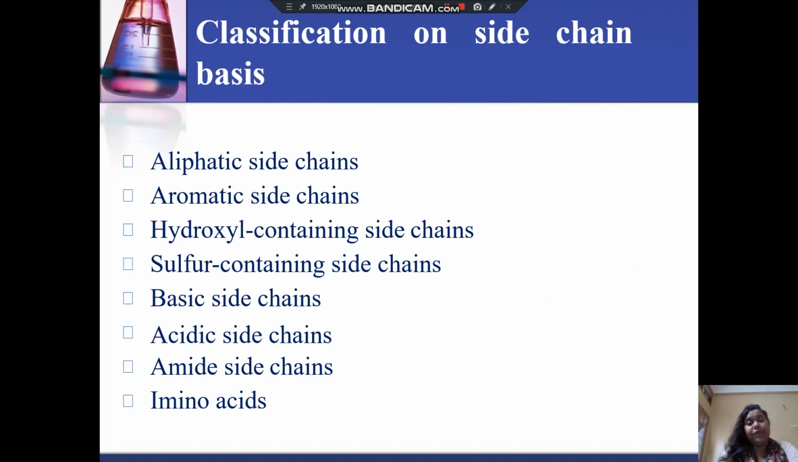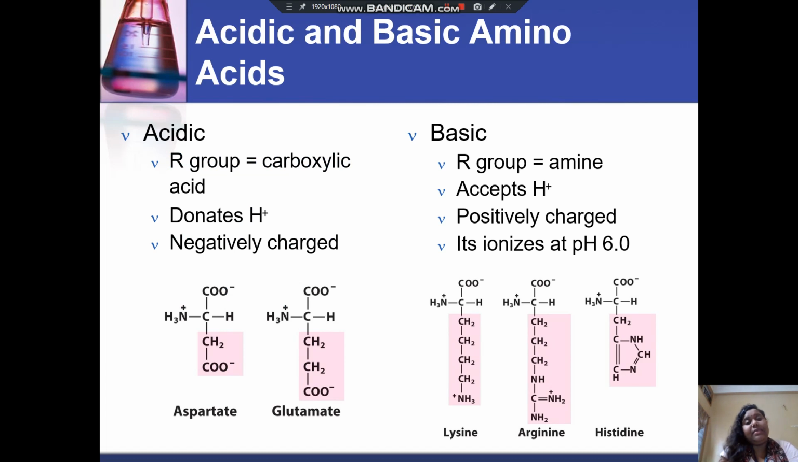Now comes the classification based on side chain basis. That is aliphatic side chains, aromatic side chains, hydroxyl containing side chains, sulfur containing side chains, basic side chains, acidic side chains, amide side chains, and amino side chains. In case of acidic amino acids, the R group is a carboxylic acid and it donates hydrogen, and they are negatively charged. For example, aspartate and glutamate. So these are the following structures for aspartate and glutamate.